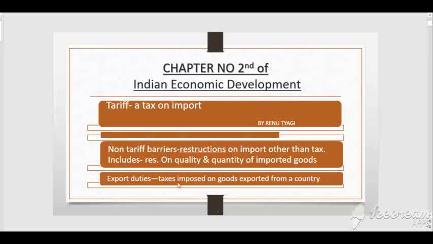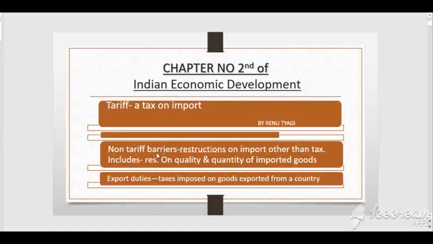And children, these are the important terms of the chapter. You should learn these terms, and I think you will find 1 mark question in your board examination. Tariff. Tariff is a tax on import. What is tariff? Tariff is the tax imposed on import.